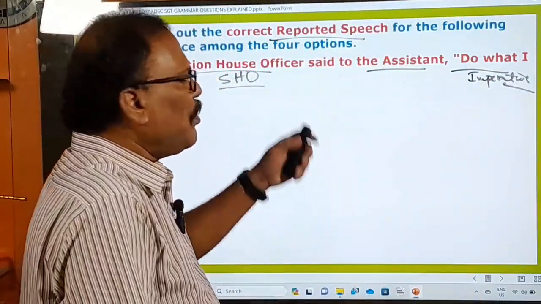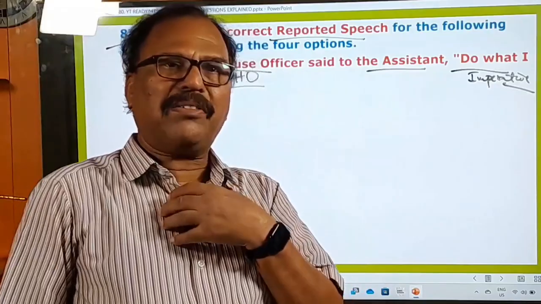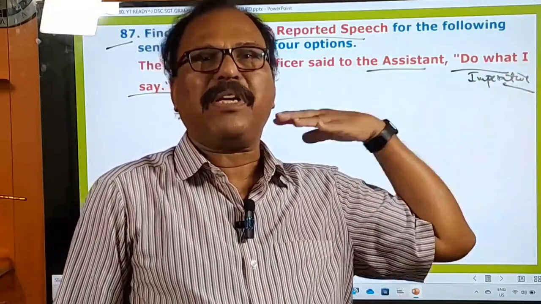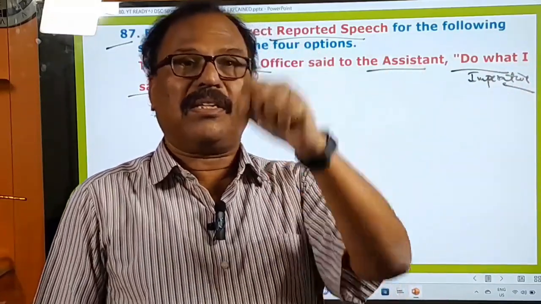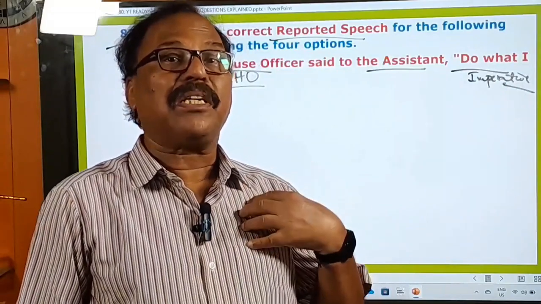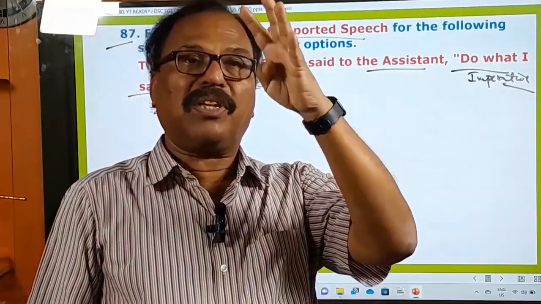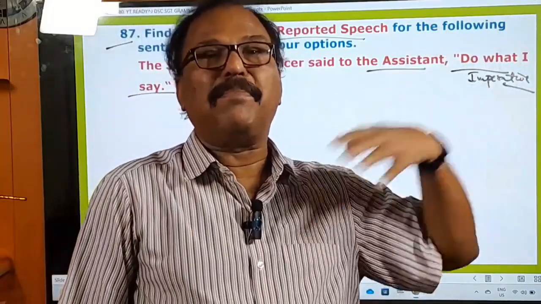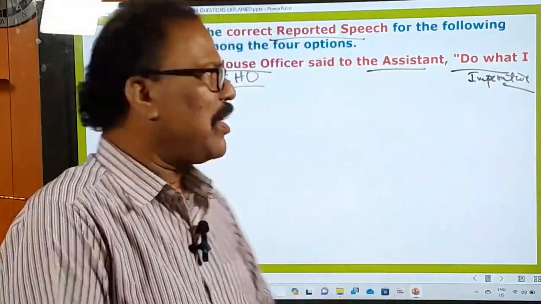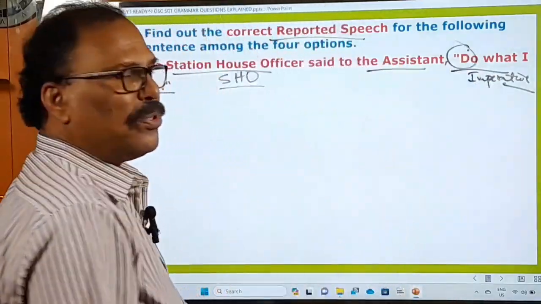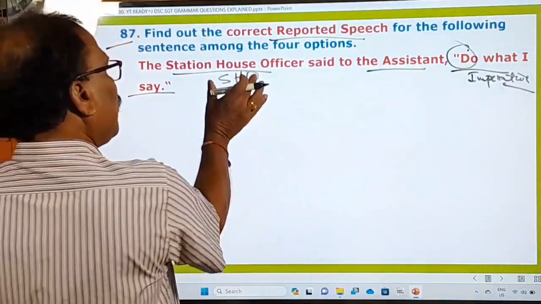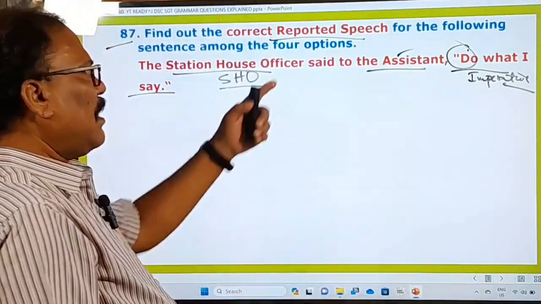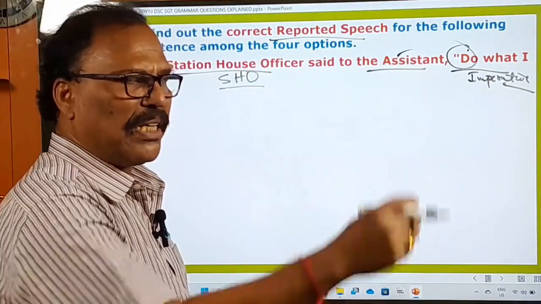Imperative sentence means, let me give you some idea about an imperative sentence. What is an imperative sentence? A sentence that contains an order, a command, a request, a suggestion, a piece of advice is called an imperative sentence. And generally, these imperative sentences begin with four special things. They begin with a base form verb, they begin with don't, they begin with please, they begin with let. These are the four features. Here, the sentence is beginning with a base form verb. Do what I say. And here, the station house officer is saying these words to this assistant. How do you think he has said these words to the assistant? Hey, do what I say.